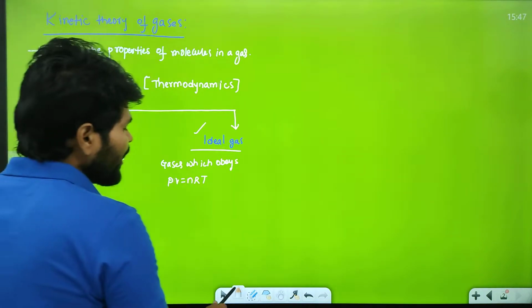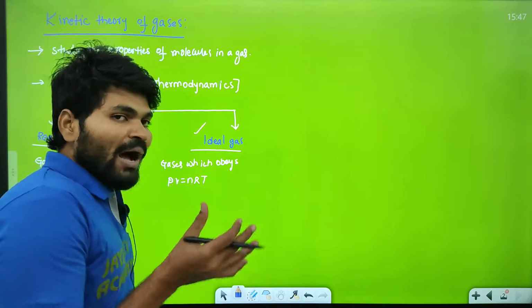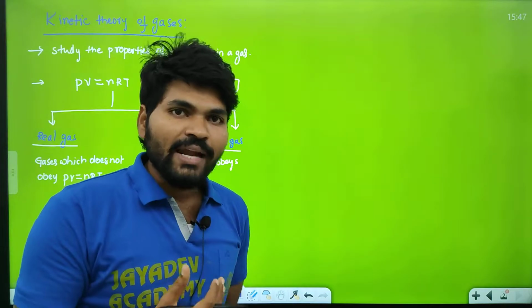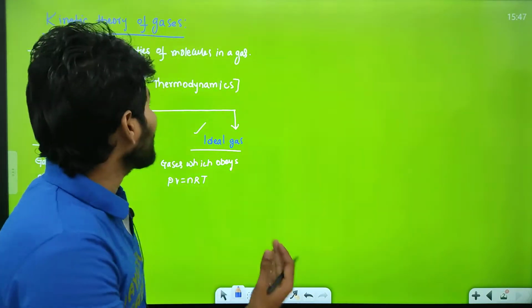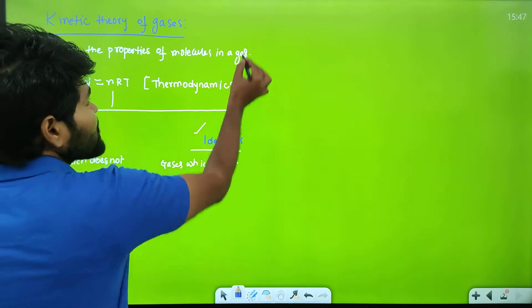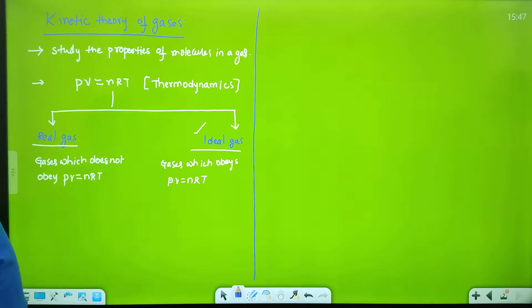Okay, here we are going to discuss about the ideal gases. How the molecules are reacted, how the molecules gain their kinetic properties, what are the properties of the molecules in the ideal gas. Let's come to our discussion.